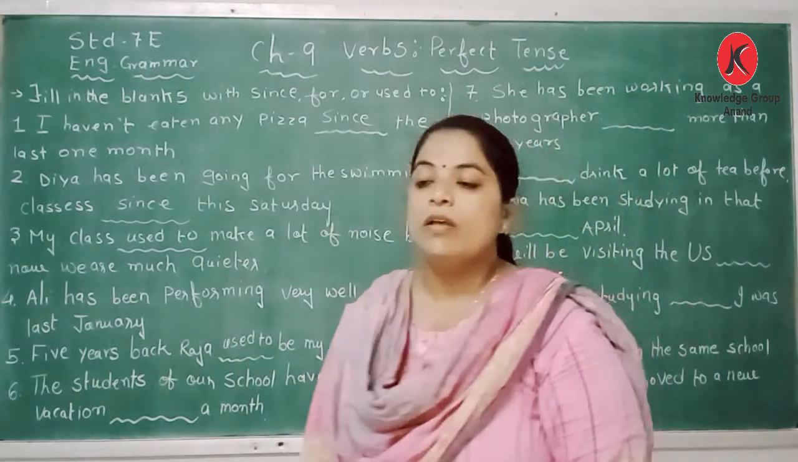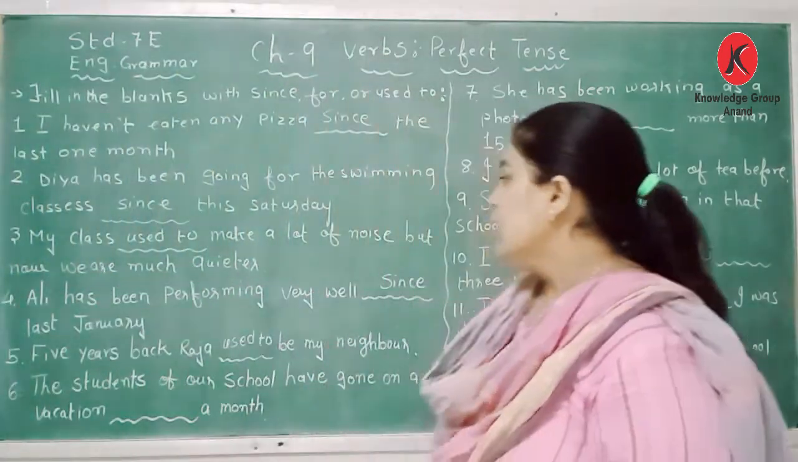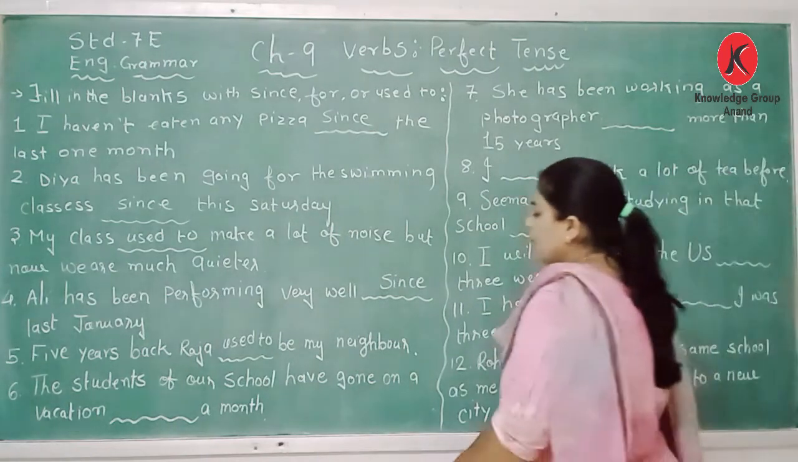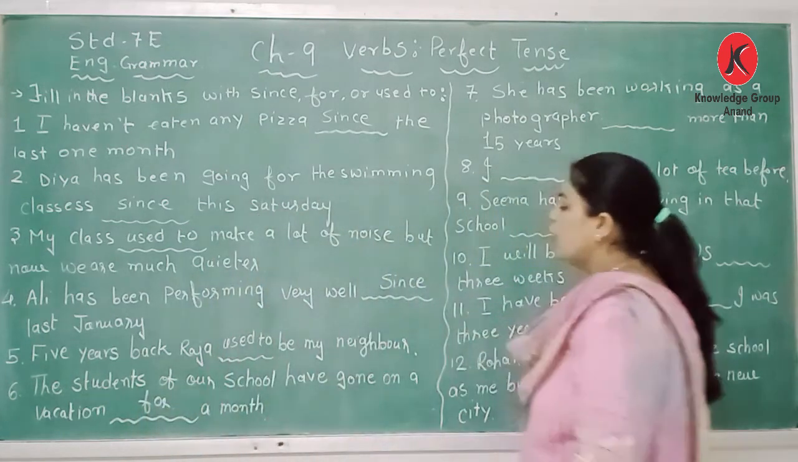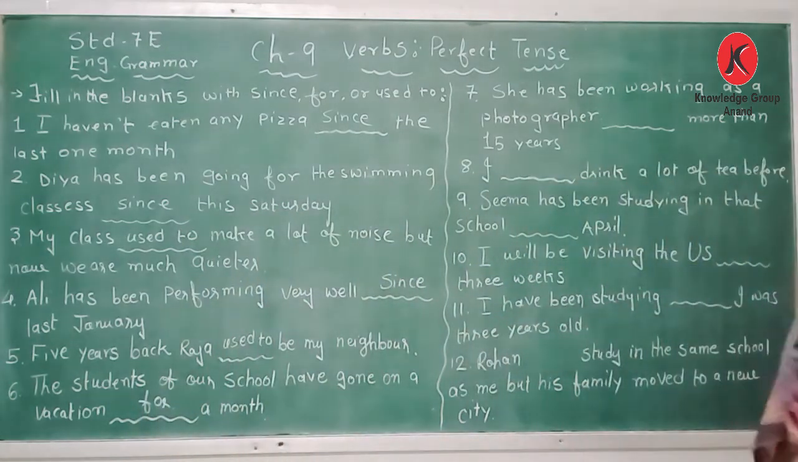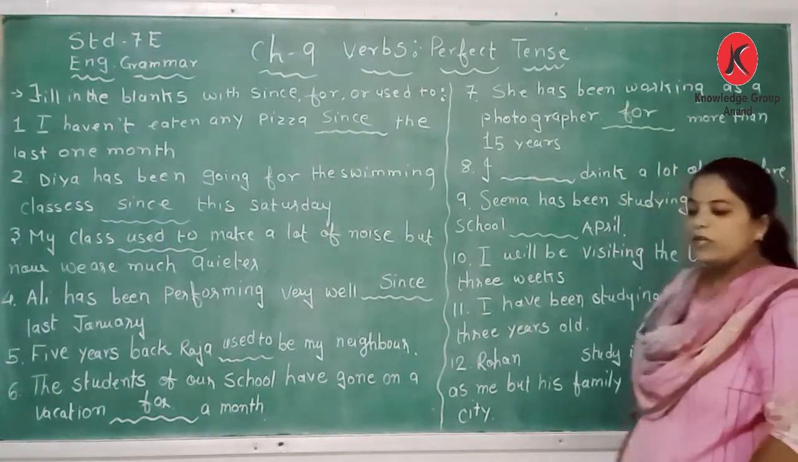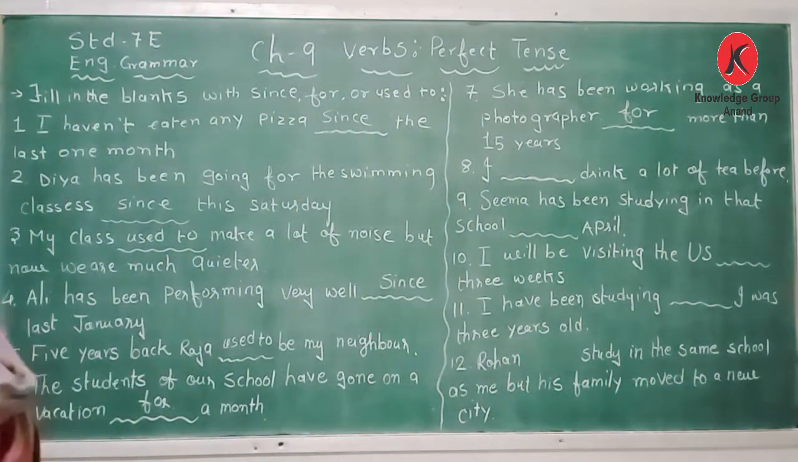Five years back, Raja used to be my neighbor. Five years back, Raja used to be my neighbor. Now, the students of our school have gone for a vacation for a month. For a month they have gone for a vacation. She has been working as a photographer dash more than 15 years. For more than 15 years. She has been working as a photographer for more than 15 years.